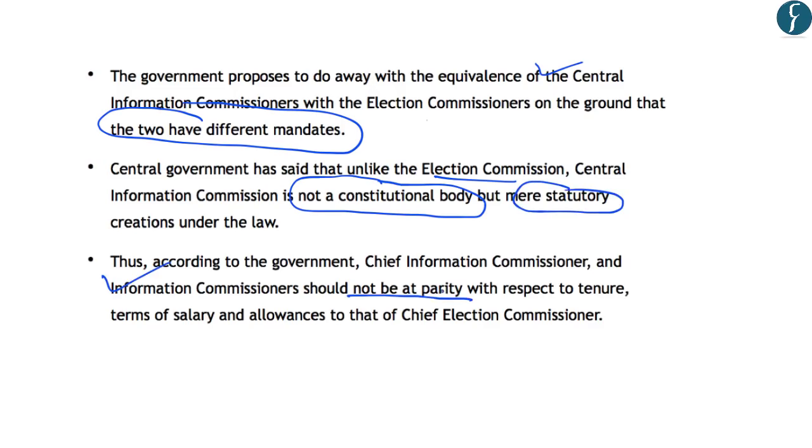So, according to the government, the CIC and the Information Commissioners should not be at parity with respect to tenure, terms of salary, and allowances with that of the Chief Election Commissioners. So, the two reasons provided are that the two bodies have different mandates. Further, Election Commission is a constitutional body, while the Chief Information Commissioner is a statutory body. So both these bodies should not have parity in terms of tenure, salary and allowances, etc.